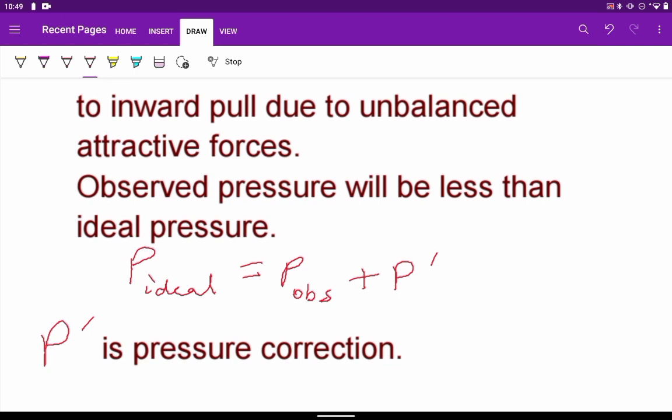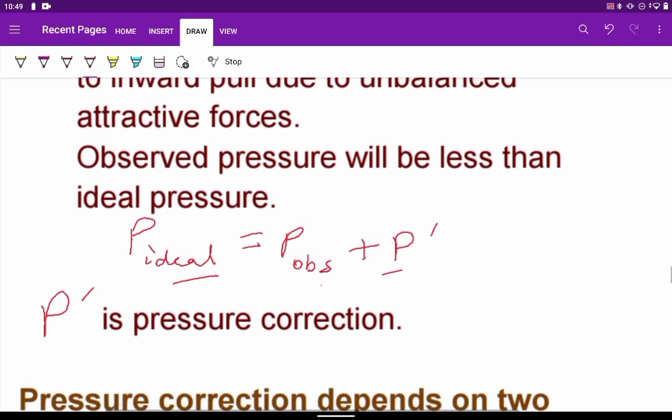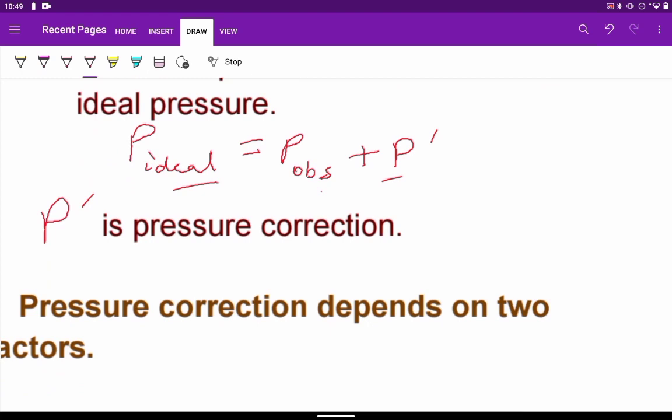So here the observed pressure will be less than the ideal pressure. So what will be the ideal pressure? It is the observed pressure plus P dash, where P dash is the pressure correction. We have to add a term because if we want to meet the ideal pressure, we have to add P dash to the observed pressure. That is, P dash is the pressure correction.